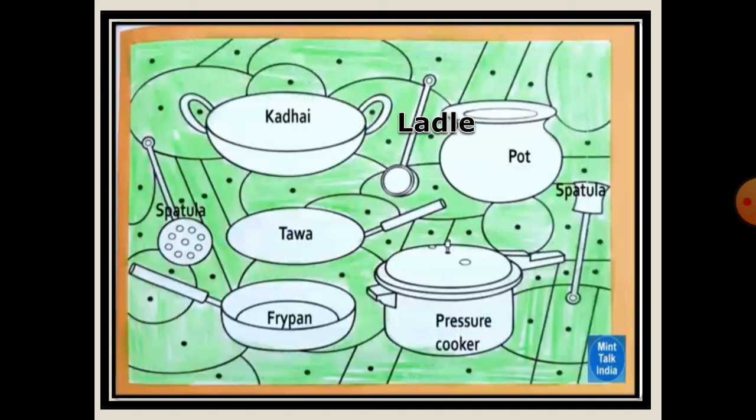We also use a spatula to roast chapati on the tawa. We use a pressure cooker to boil pulses, potatoes. We also make rice, khichdi, sabji in a pressure cooker. We use a pot for water. In earlier times, there were no kinds of facilities, but they used earthen utensils made from wood or clay. But now there are some changes.